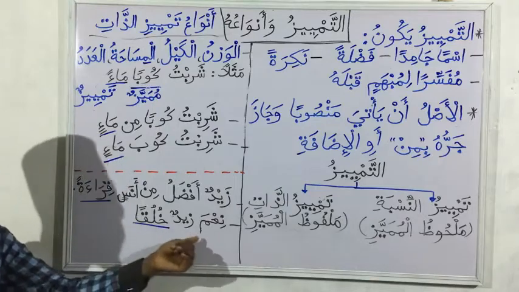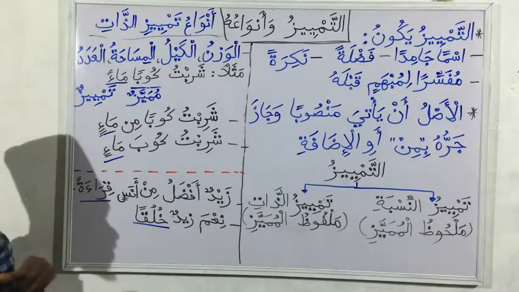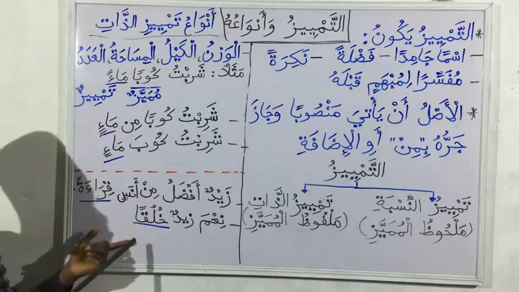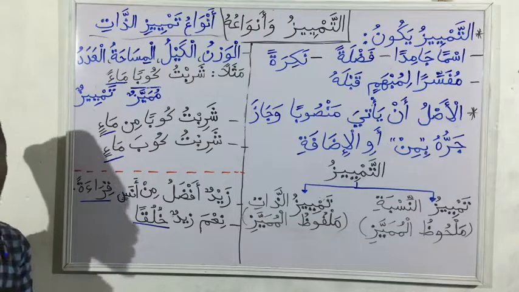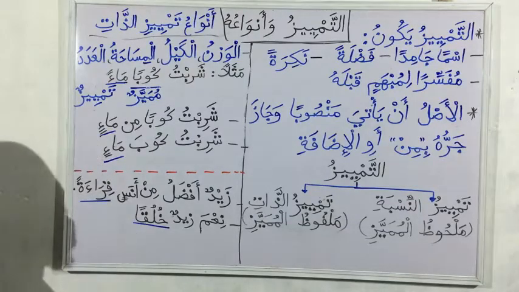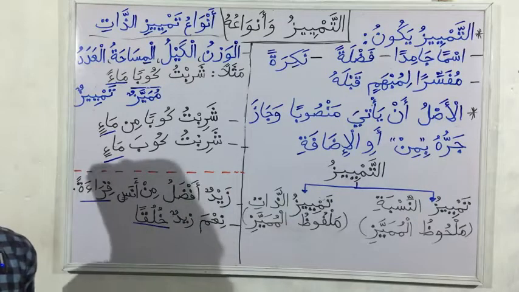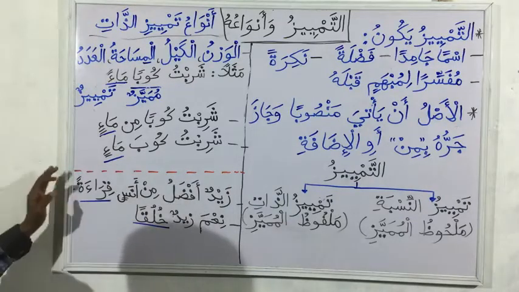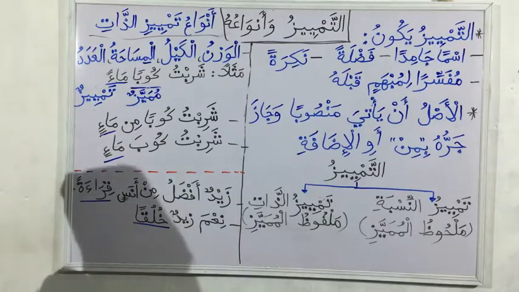Then another example, Ni'ma Zaidun khulqan. How excellent is Zaid in what? In character. So khulqan is showing in what way Zaid is excellent. It can be several other things also. So in the next class, we are going to look further at the types of Tamyeez to explain them better.